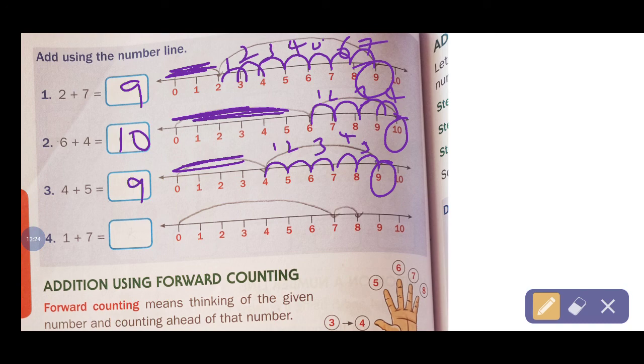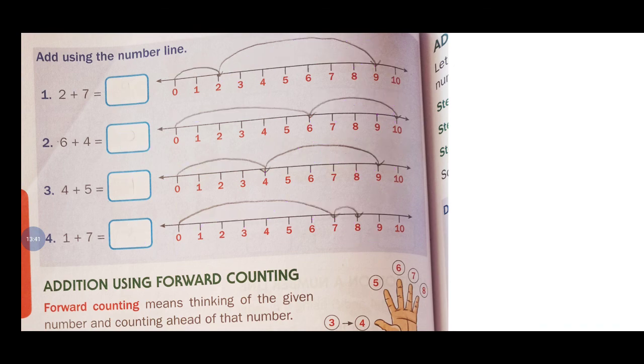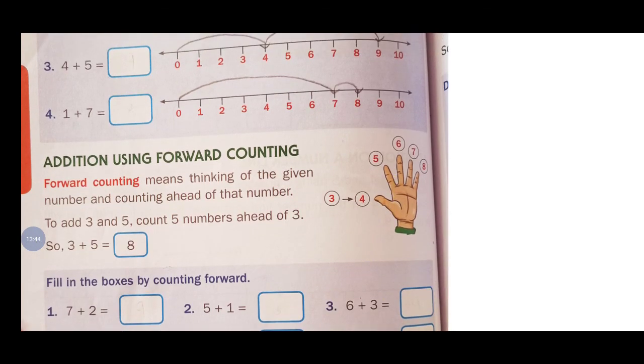Right? Then 1 after 7 you can count. 1 after 1, 2, 3, 4, 5, 6, 7. What is that answer? 8. Okay children? Understood all of you? Very easy, simple. And now addition using forward counting.